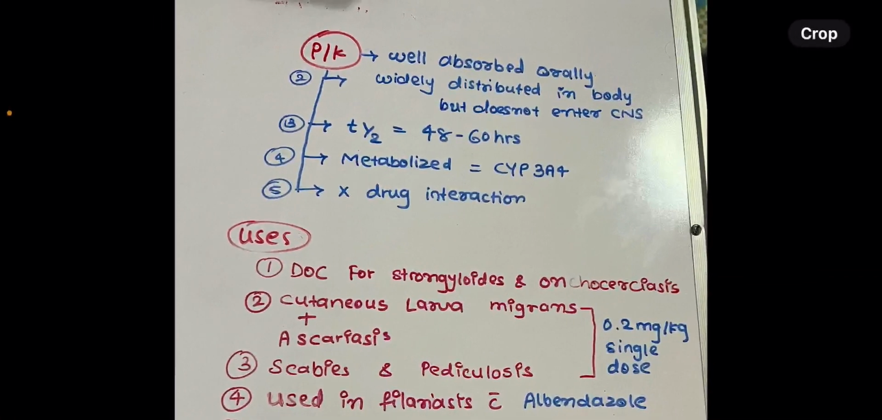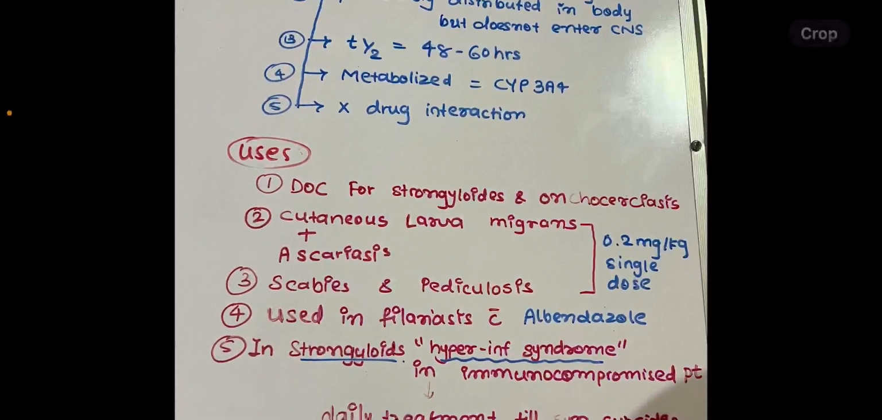Pharmacokinetics, 5 points: orally well absorbed, widely distributed in the body but does not enter the CNS. Half-life 48 to 60 hours. It is a very long acting drug, metabolized by CYP3A4, and does not have any drug interaction. So the 5 points are: orally well absorbed, distributed all over the body except the brain, long acting with a 48 to 60 hour half-life, metabolized by CYP3A4, and no drug interaction.